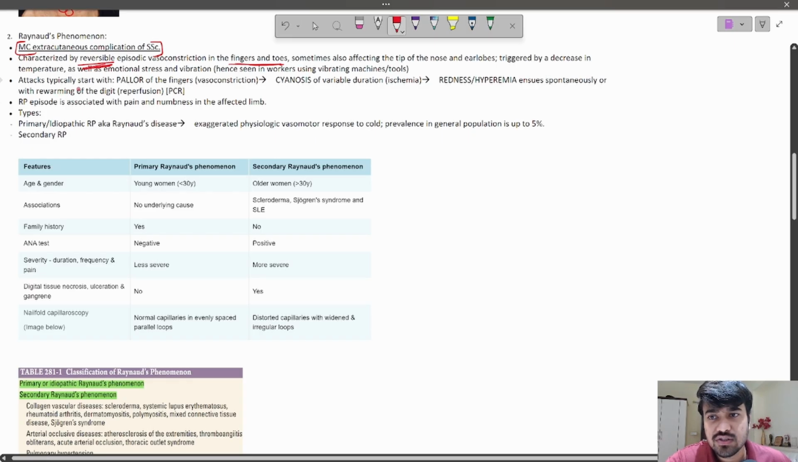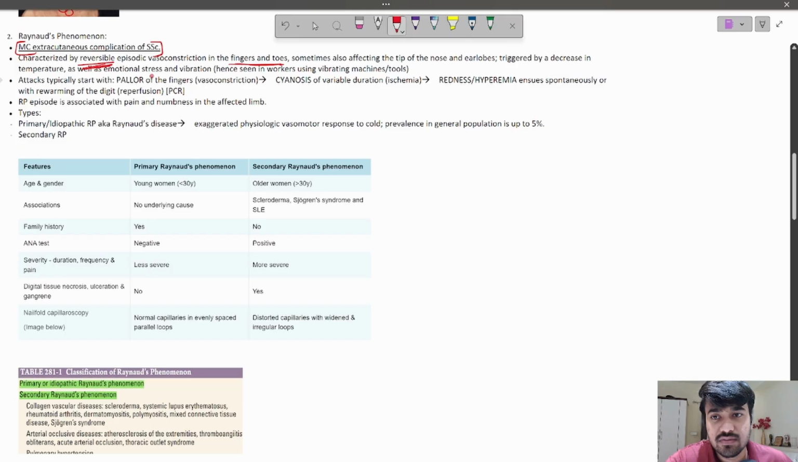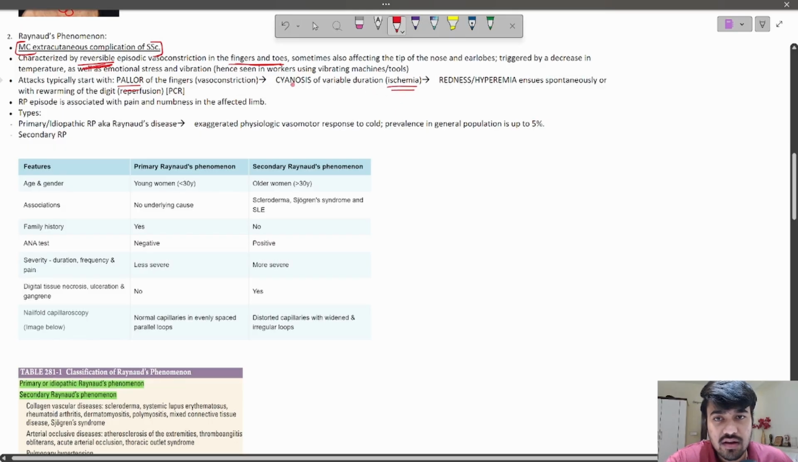The question will ask you about the sequence of changes in Raynaud's phenomenon. This is important. First, there is vasoconstriction, which leads to pallor. Then due to vasoconstriction, there is ischemia, a lack of oxygenated blood supply, which leads to cyanosis. And then finally, since the whole thing is reversible, after some time there is reperfusion. The blood vessels allow reperfusion, which leads to redness or hyperemia. Thus, you can remember the sequence by the mnemonic PCR: first pallor due to vasoconstriction, then cyanosis due to ischemia, and finally redness due to reperfusion. So PCR is the mnemonic for Raynaud's phenomenon.